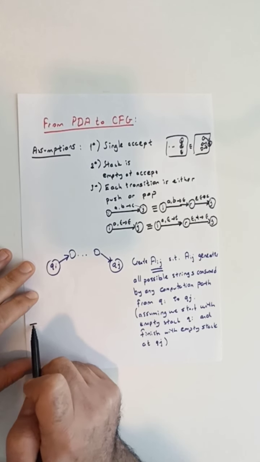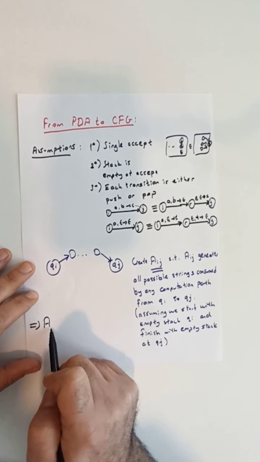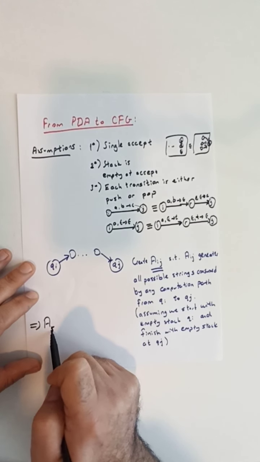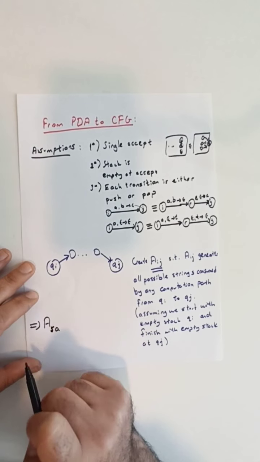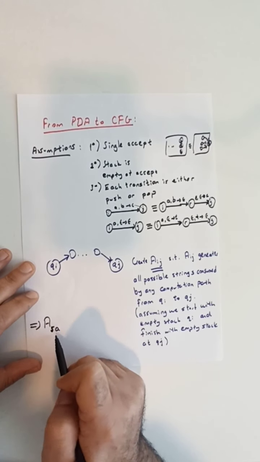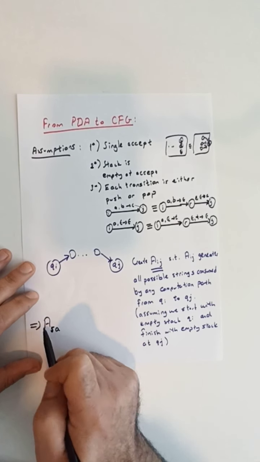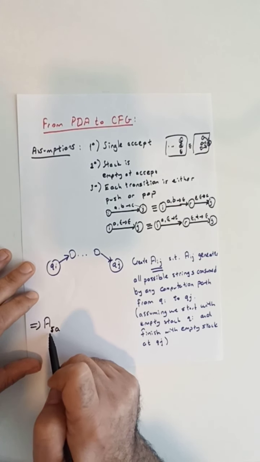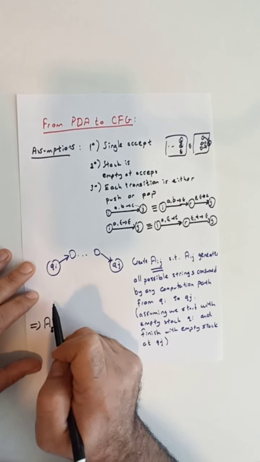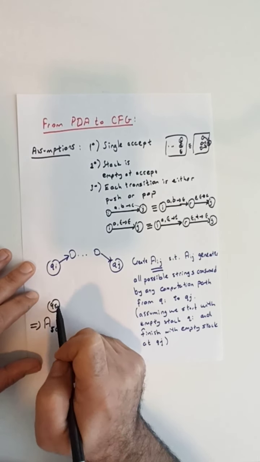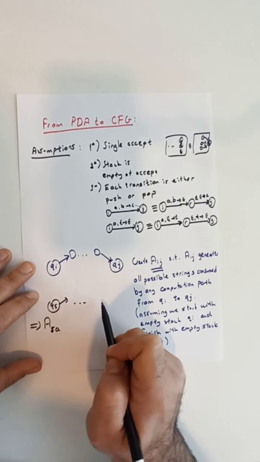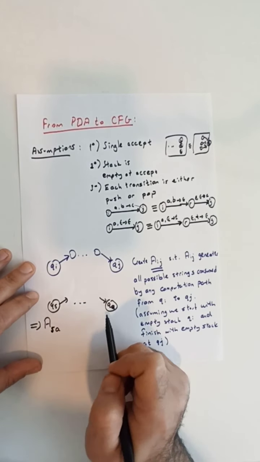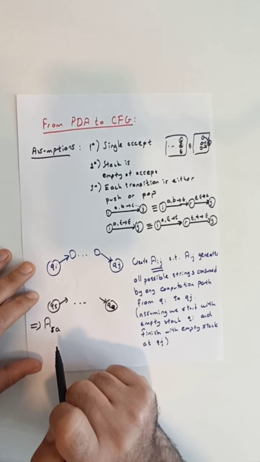Let's call the starting state S, and the accepting state A. Now we will have arrived at the variable ASA, capable of generating all possible strings consumed by any computation path from the starting state QS to the accepting state QA, assuming that we start with an empty stack at QS and finish with an empty stack at QA.